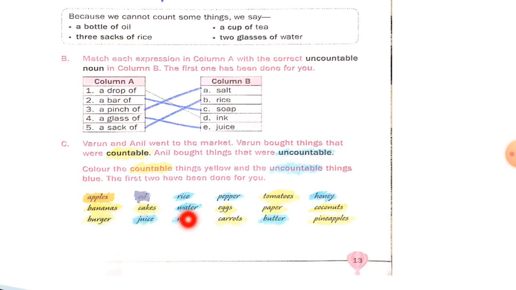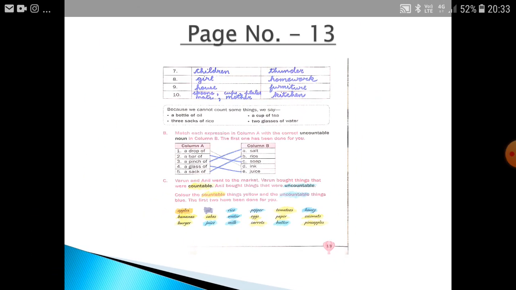Juice, milk you cannot count, so they are uncountable nouns. You have to color it with blue color. Carrots you can count, so yellow color you have to do. Butter you cannot count, so blue color. Pineapples you can count, so you have to color it with yellow color. So children, I hope that you have understood this.